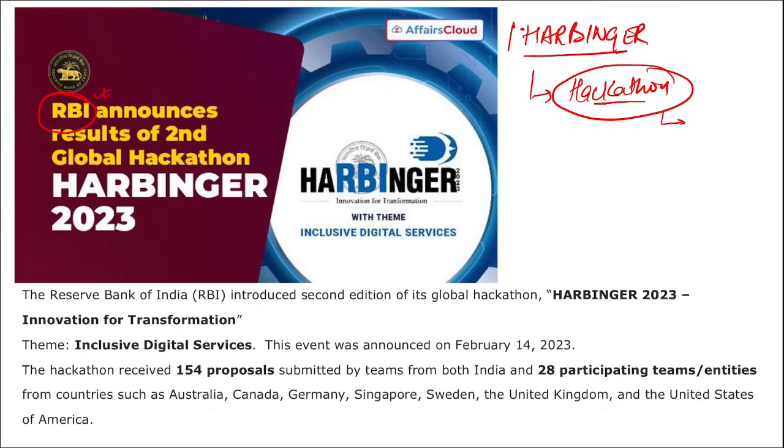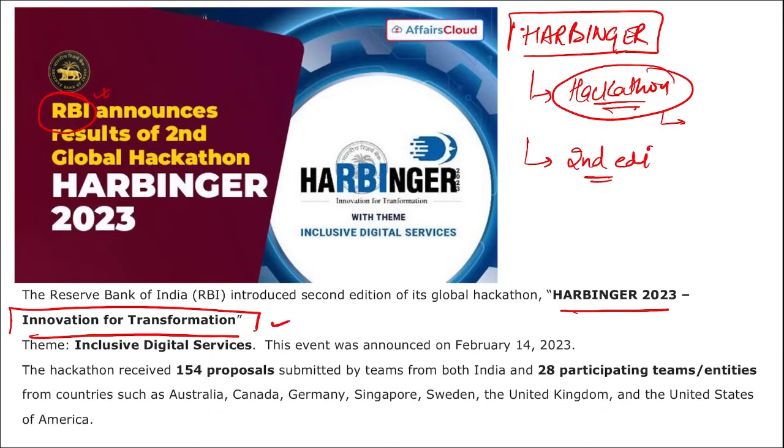So that is the name Harbinger given to this particular hackathon, and it is the second edition of this hackathon Harbinger that was recently hosted by RBI. Correct? That is Harbinger Innovation for Transformation. Right? Here the theme was inclusive digital services. I repeat, the theme is also important. Inclusive digital services. This is the theme for the second edition of hackathon, that is Harbinger, and it was organized by RBI. Correct? And now recently the result of Harbinger has been declared.